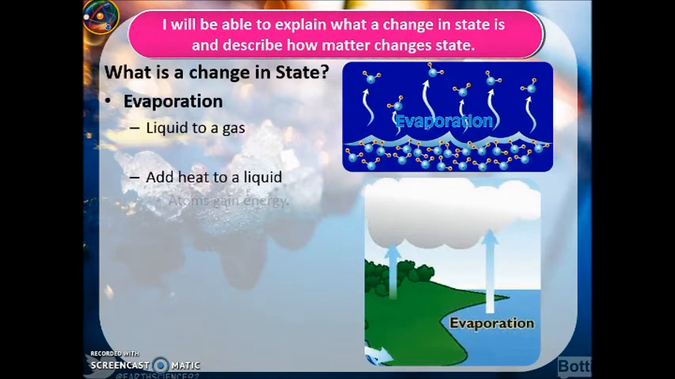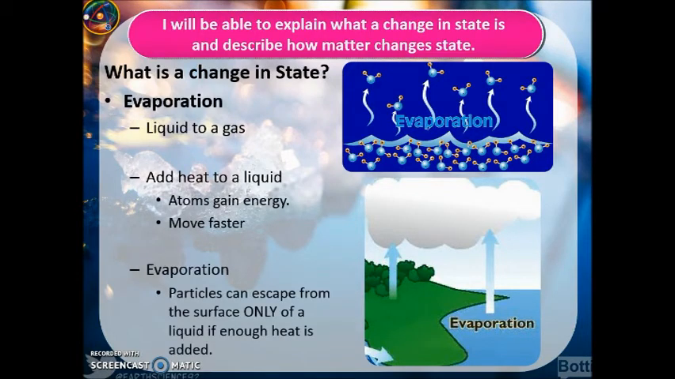Evaporation is going from a liquid to a gas. To do that, we have to add heat energy. The atoms gain energy, they move faster. And evaporation only occurs at the surface. So think about a water puddle after it's rained. It goes away in an hour. That's because of evaporation. It's only occurring at the surface.